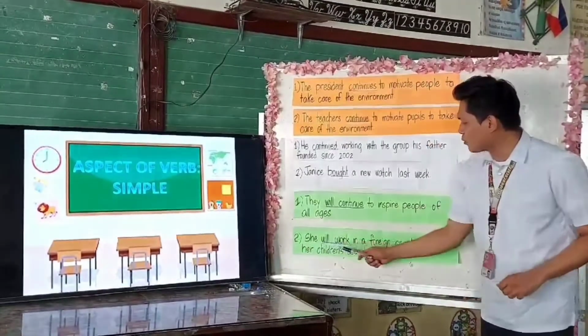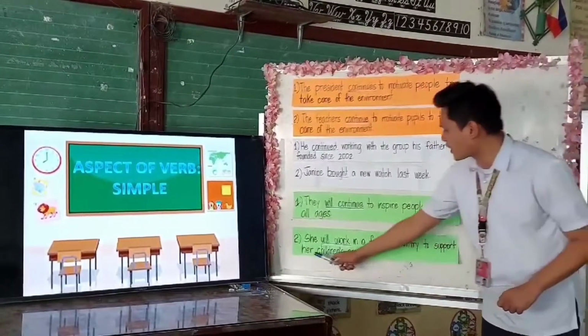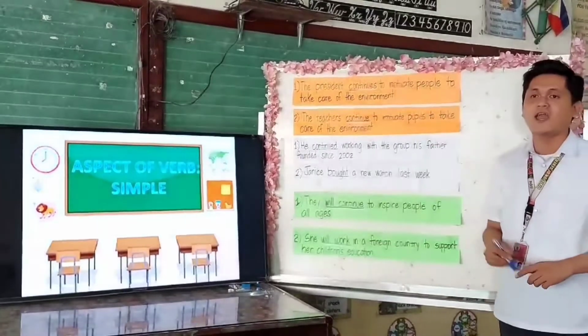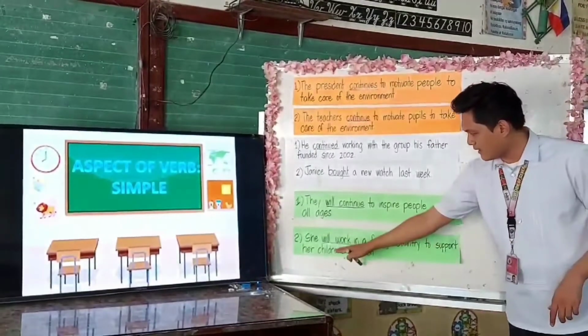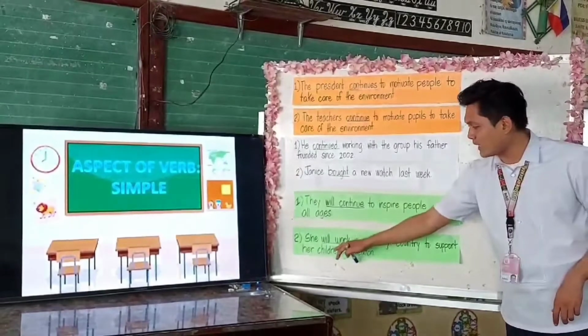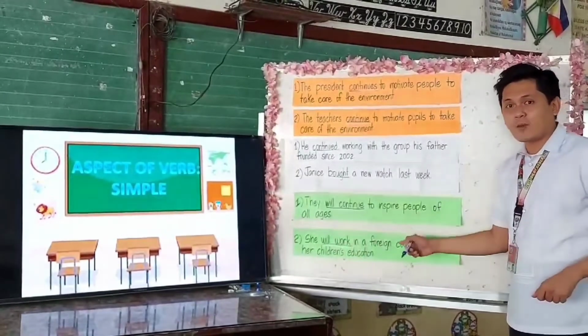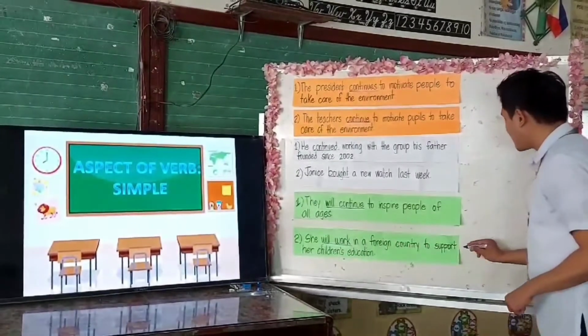Everybody read. She will work in a foreign country to support her children's education. What is the underlined word? Everybody read. Okay, will work. Is this correct? Absolutely correct.